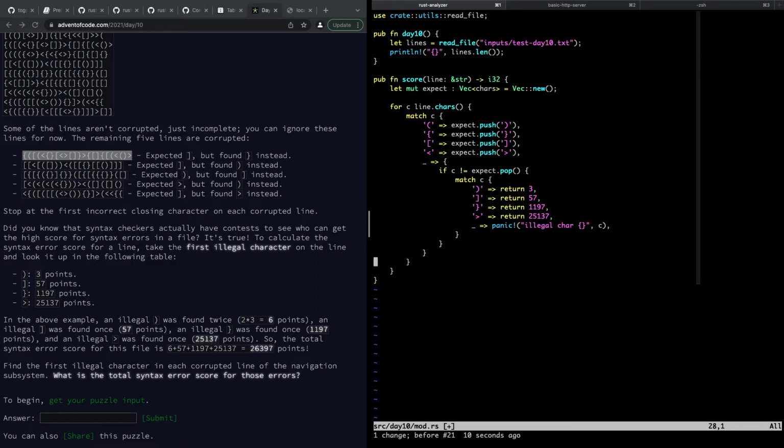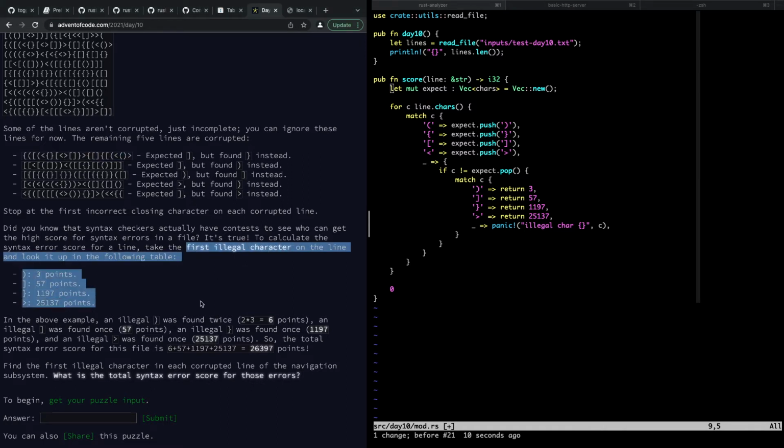Okay, that's pretty straightforward. And then if we go through the entire line and everything works, then we can just return a 0 as our result, right? Or everything matches, or there's still stuff left on the vector. But right now we don't care, right? It says find the first illegal character on the line and then look up in the following table, right? So we don't care if there's stuff left over, because the expect array will contain just the characters we're expecting to see in the order we're expecting to see them. And if there's some left over, we don't care. We're just going to return 0 and throw away the rest of the characters.